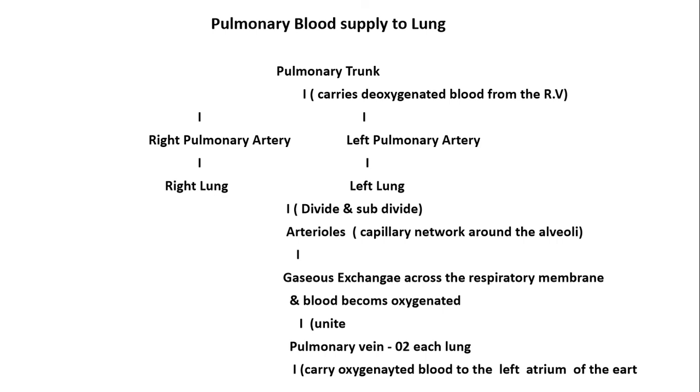Finally, these veins unite into the pulmonary vein, two in each lung. Then it carries oxygenated blood into the left atrium of the heart. So, beta, this was the mechanism of respiration, how actually it takes place, the process of breathing and this exchange of gases.